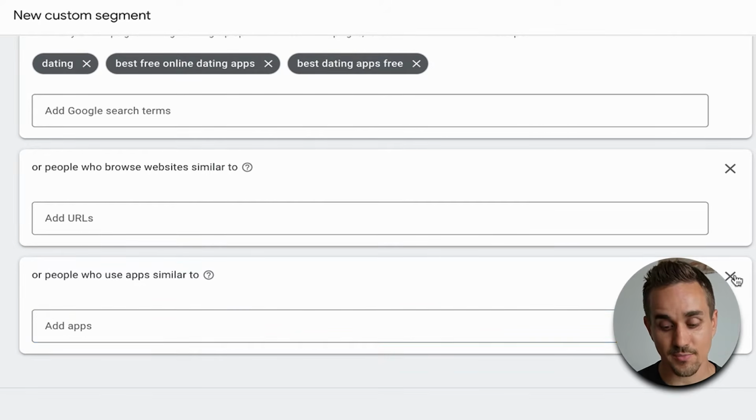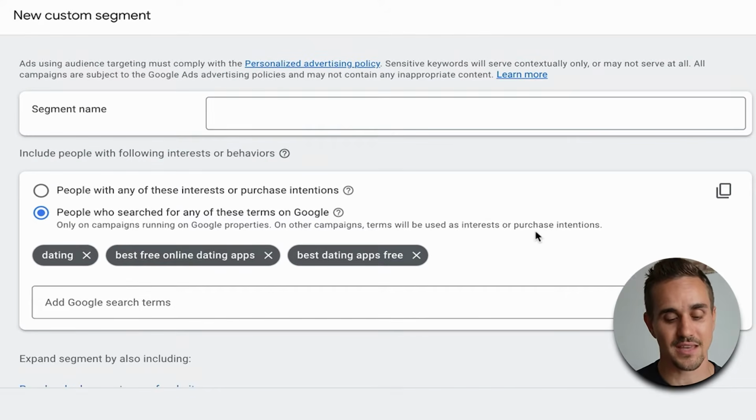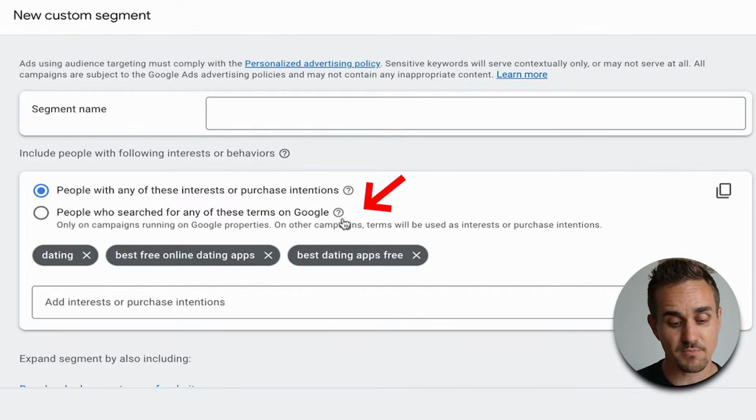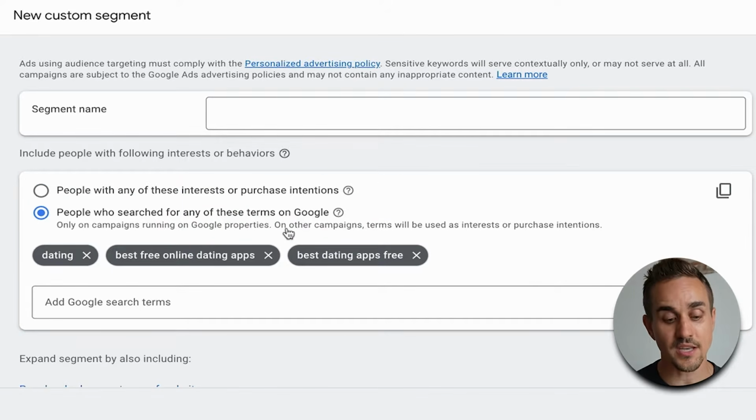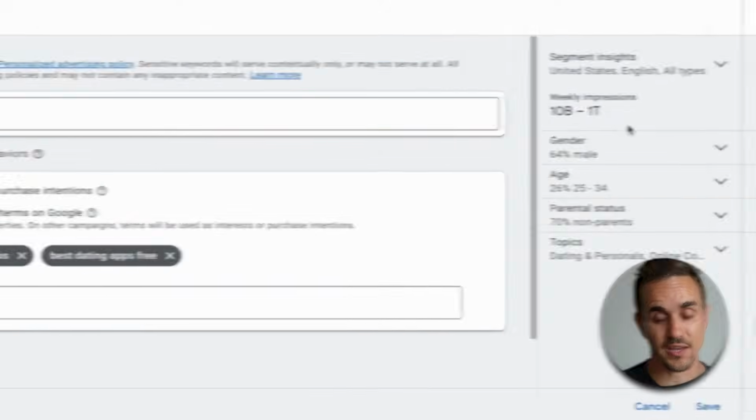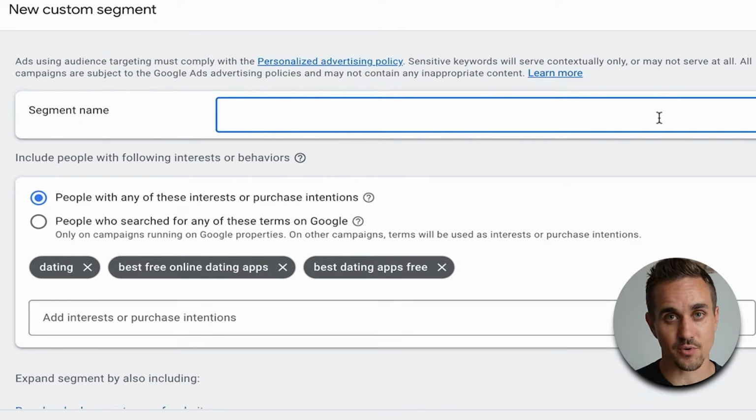You can layer these, but what we have found for best practices getting started is we usually just use people who have searched for any of these terms on Google. We've had some success with people who have any of these interest or purchase intentions, but we've done mostly people who are interested in any of these terms on Google, and that's what's working best for us. Because as you can see, when you go to these interests or purchase intentions, these audiences start to get really big. One other simple best practice that we're using is when we go to name these, one thing that we're doing for ourselves is putting the date in the name.